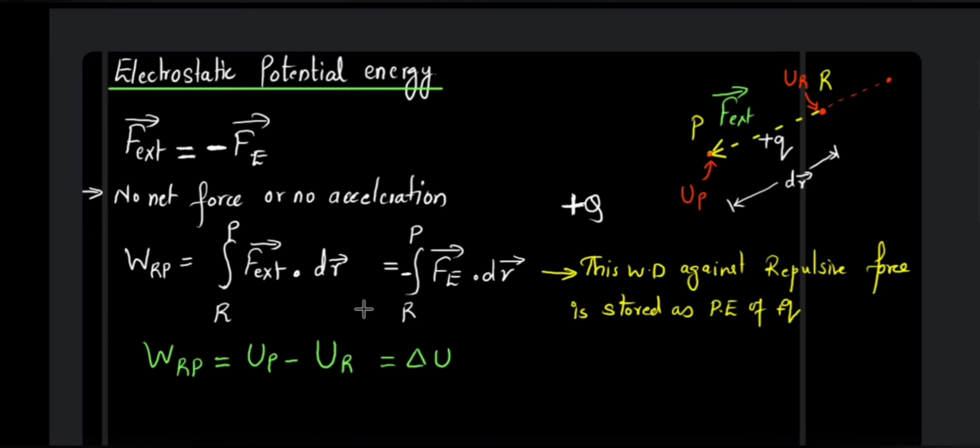We said that every point in the electric field is going to possess an electrostatic potential energy. And if you are moving a charge from one point to another, the change in that potential energy will be nothing but the work done in moving that charge between those 2 points.